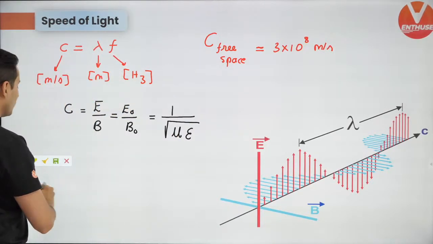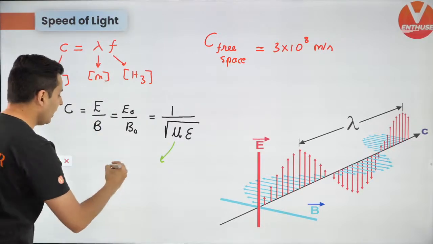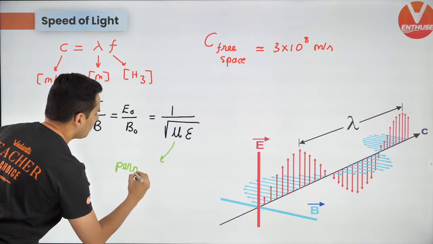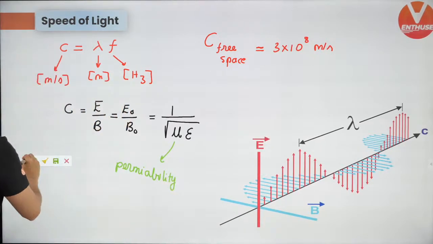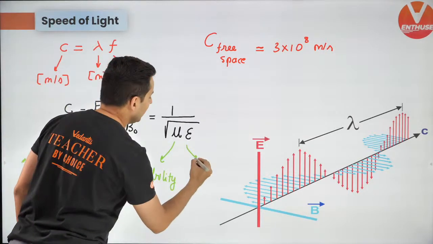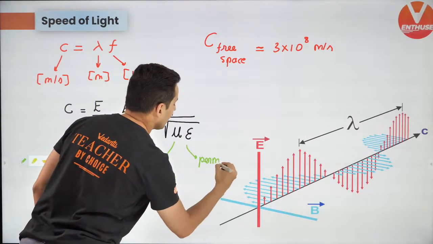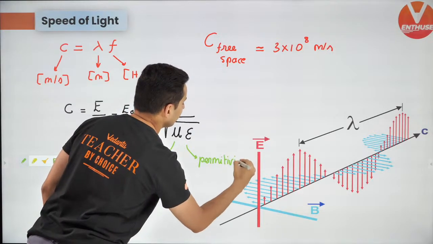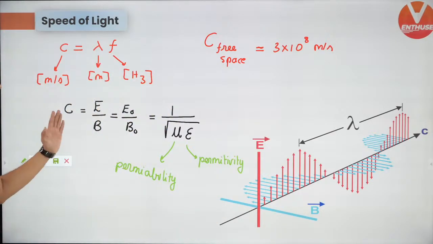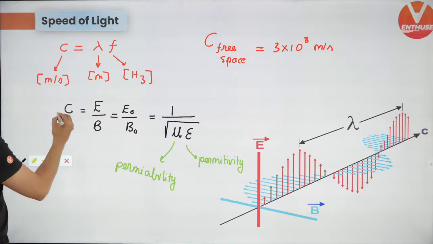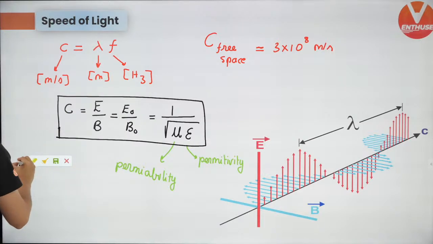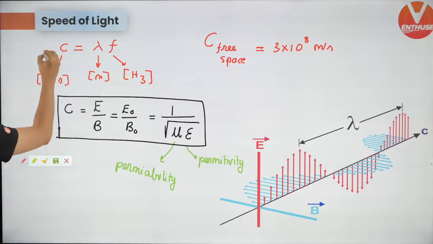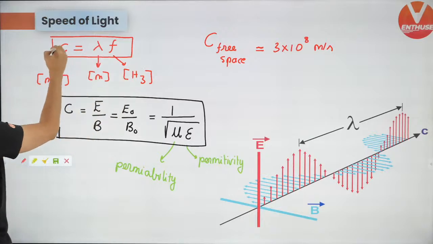So what is this mu? This mu is nothing but permeability of that medium. Permeability, we have seen that. And what is that epsilon? That epsilon is nothing but permittivity of that medium. Think about it. All right, so these are the additional formulas that you must remember. There is no option, there is no negotiation of not remembering this. Keep all these things in mind.